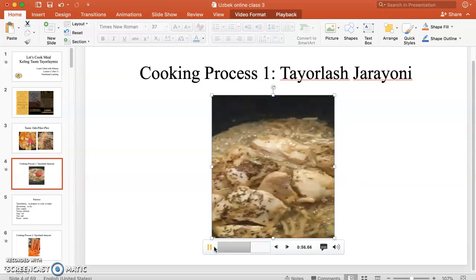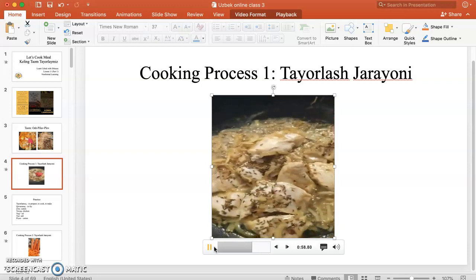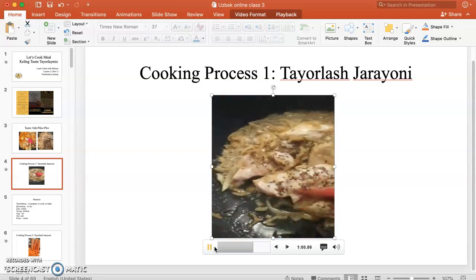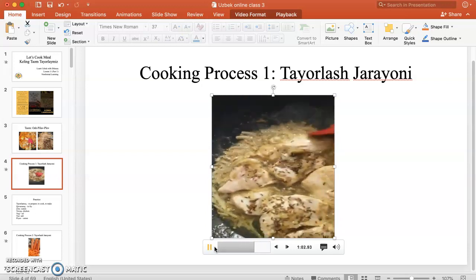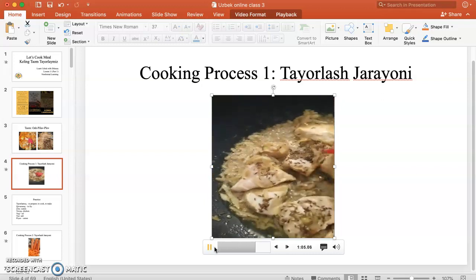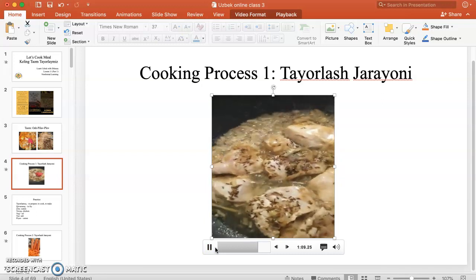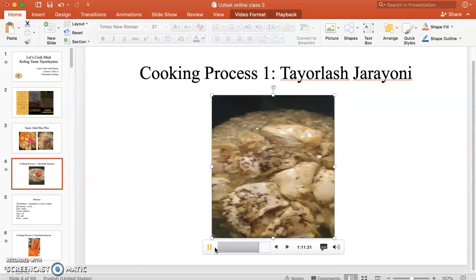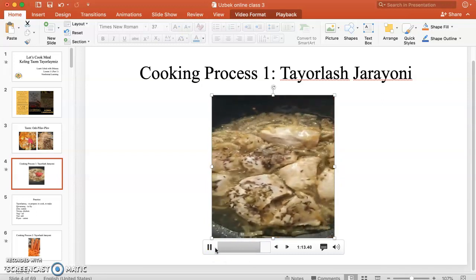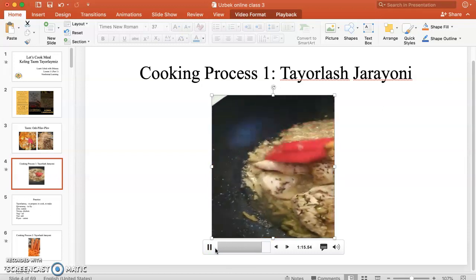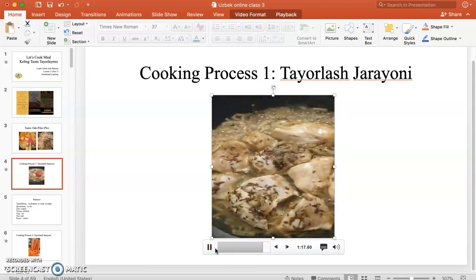Qovurmoq means to fry. Yaxshilab qovuramiz. We have to fry it well.